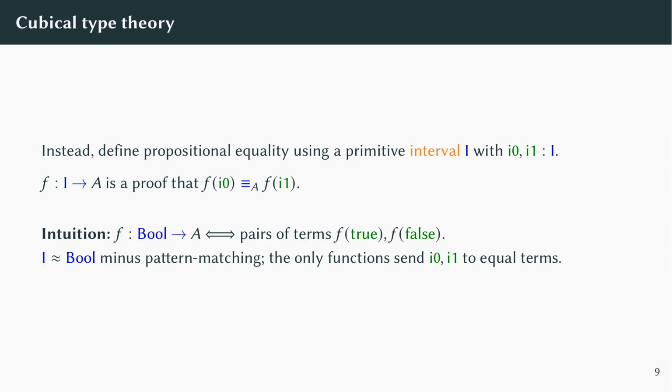To get an intuition for what's going on, let's replace I with another two-element type, the Booleans. A function from Bool to A is exactly the same as a pair of elements of A, f of true and f of false. But unlike Bool, we prevent pattern matching on the elements of I, and as a result, i0 and i1 are completely indistinguishable according to the logic. Similarly, while functions I to A determine two elements of A, these elements are likewise always indistinguishable to the logic, which is to say they're always equal.